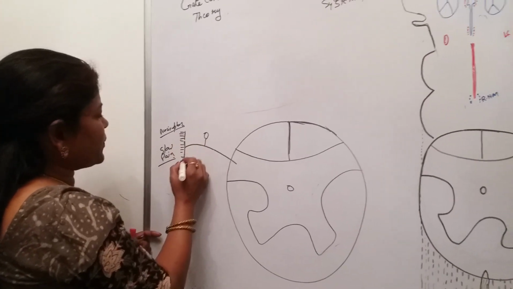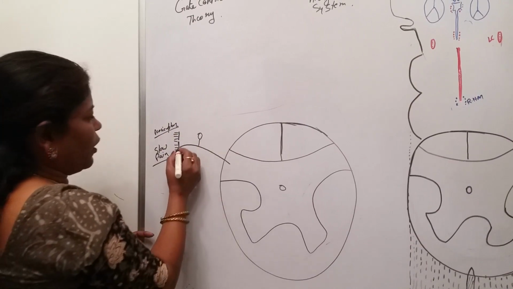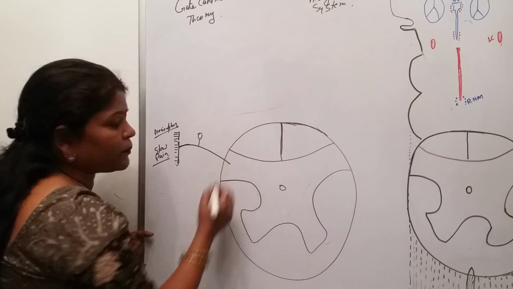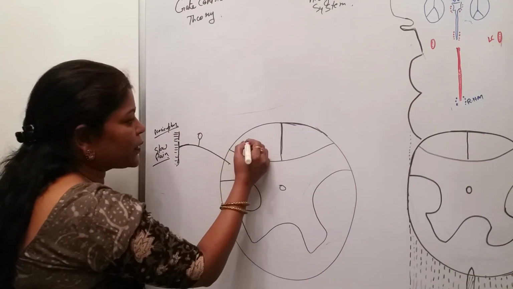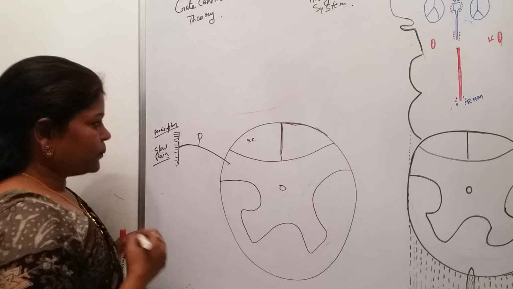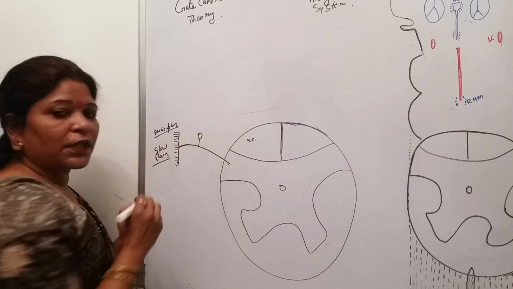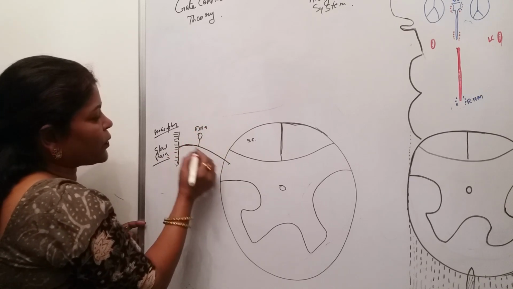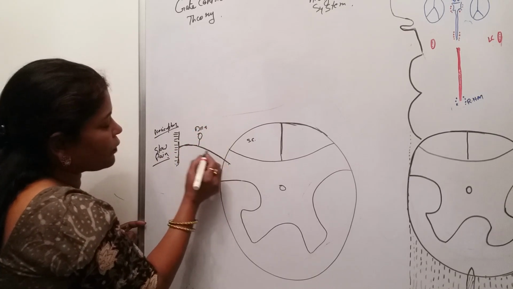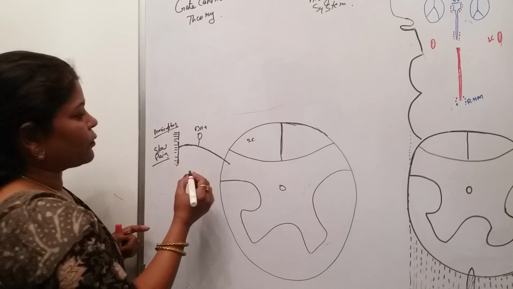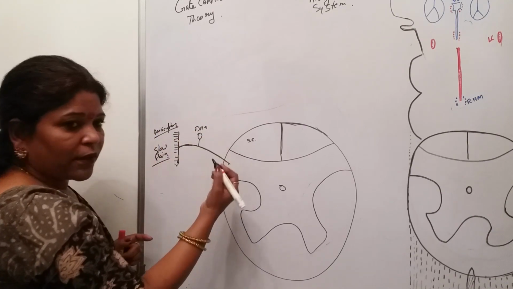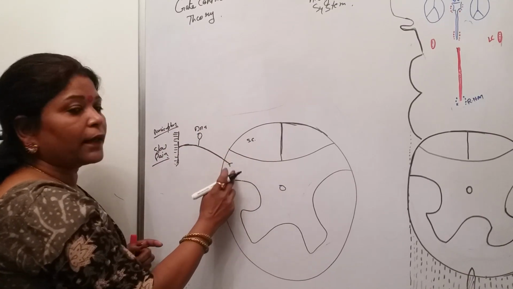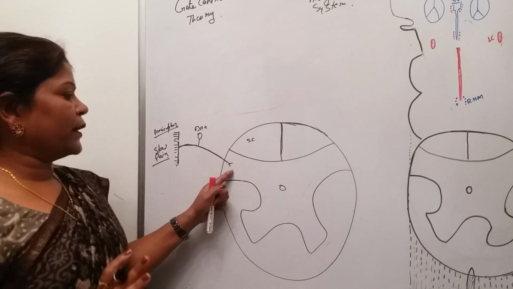When the nociceptors are stimulated, the pain impulse is transmitted towards the central nervous system, first to the spinal cord. This is the spinal cord. This is the first order neuron: here is the dorsal root ganglion, this is the peripheral process, and this is the central process of the dorsal root ganglion, the first order neuron, which carries the pain sensation towards the spinal cord, into the dorsal gray horn. These things we already know.